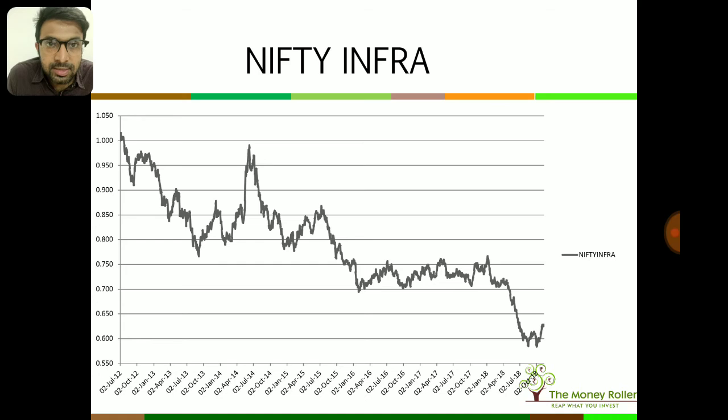This is the infra sector. If you see, this is just like the commodity sector that we saw. The infra sector has not been able to perform well or outperform the Nifty at all since 2012. Now this can be owing to several reasons: corrupt government and bad fundamental factors and bad execution and all of the above and none of the above.